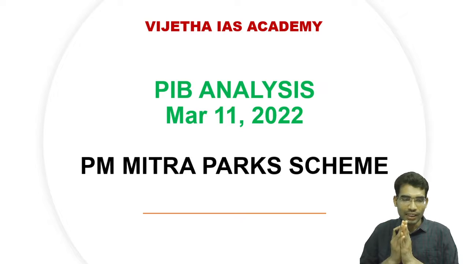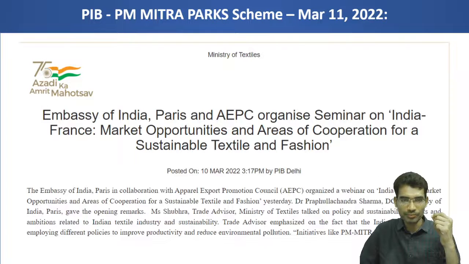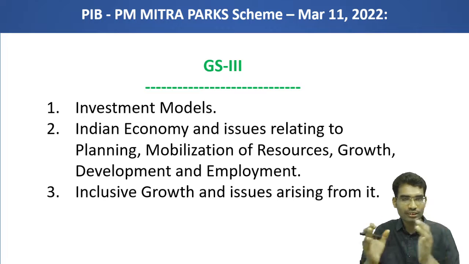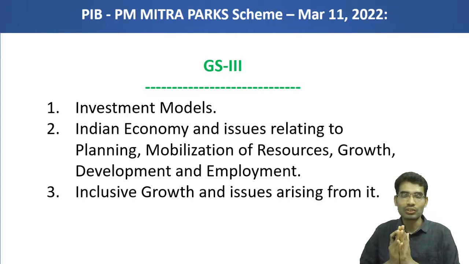In PIB, there is a reference to the PM MITRA Park scheme. When there was a meeting between India and France, they talked about the PM MITRA initiative. It is a scheme related to the textile industry. This scheme is to create good infrastructure in the textile industry and also to develop this industry to produce world-class textile products. The ultimate purpose is to create a lot of infrastructure and thereby a strong textile industry, and indirectly to generate a lot of employment and growth in a particular region.